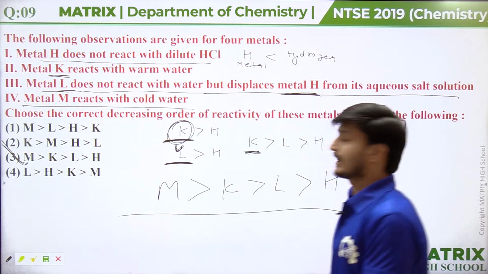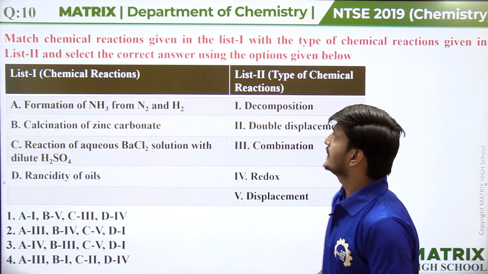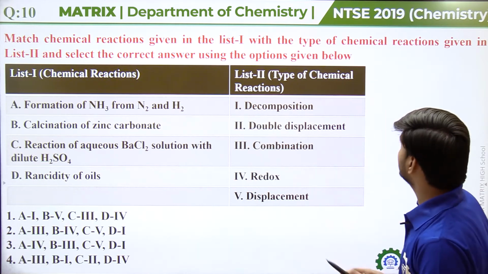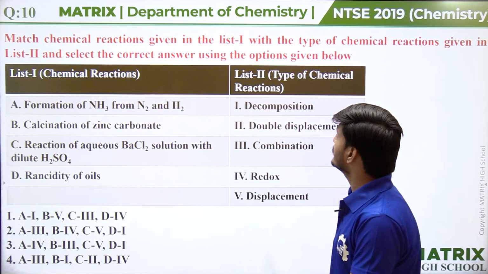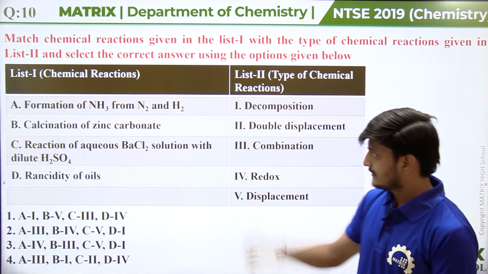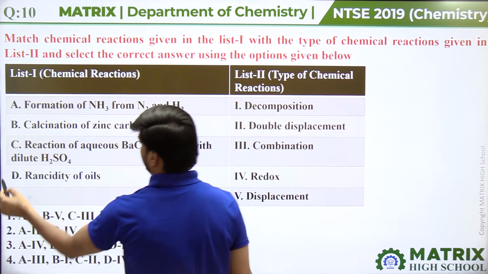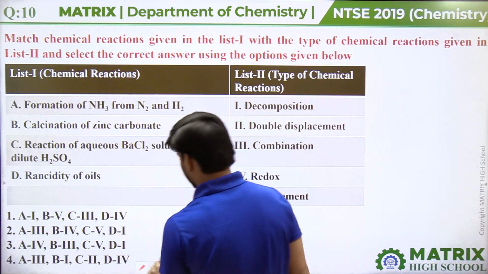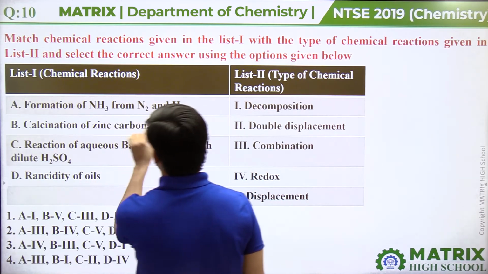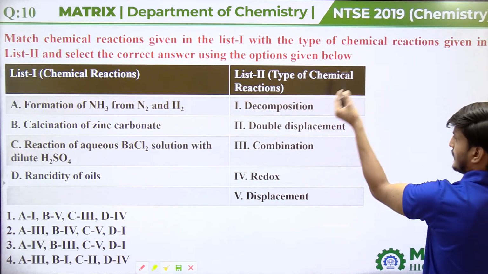Okay. Now coming to the next question. Match chemical reactions given in list 1 with the type of chemical reaction given in list 2 and select the correct answer using the options given below. Okay. Formation of ammonia from nitrogen and hydrogen. Means the reaction is formation of ammonia from nitrogen and hydrogen.